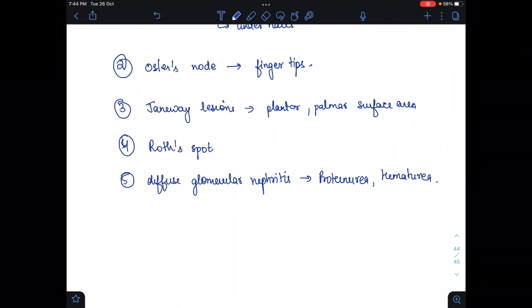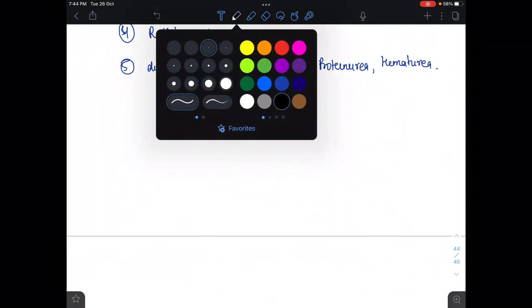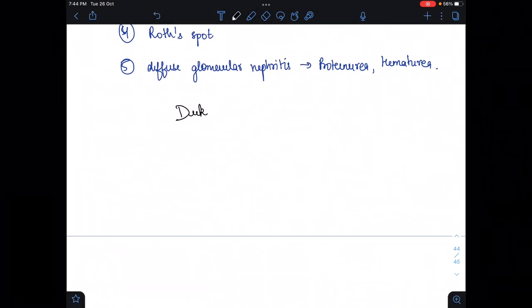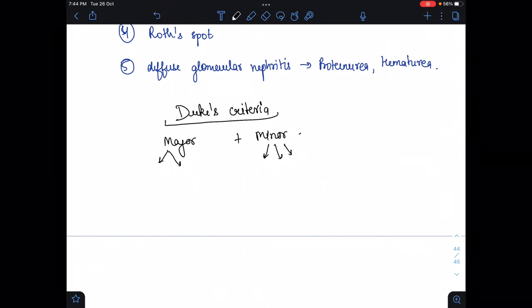After this, for identifying infective endocarditis, we have the Duke criteria. That is most important for identification of infective endocarditis. Please remember it, Duke's criteria. In Duke's criteria, we have major and minor criteria. In the major criteria we have two things, while in the minor criteria we have 5 things which we have to check.